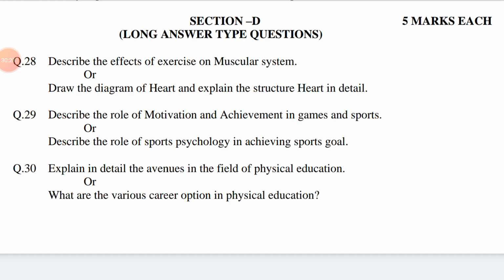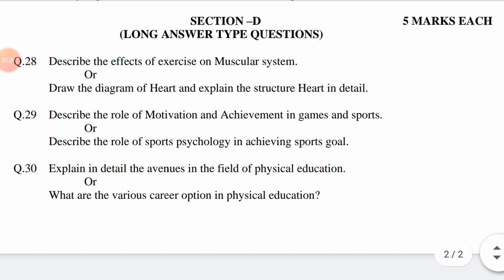Question number 29. Describe the role of motivation and achievement in games and sports. Describe means report, narrate, give detail. Role, part, character. Motivation. Motivation is a driving factor for action, achievement to carry out successfully. This question is related to chapter number 3, Psychological Aspects of Physical Education.